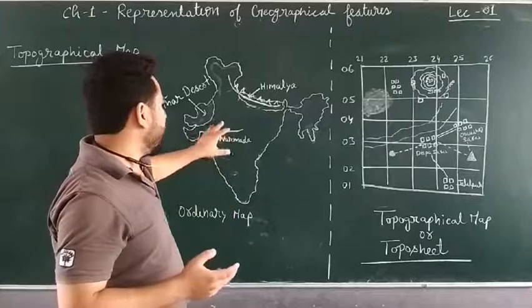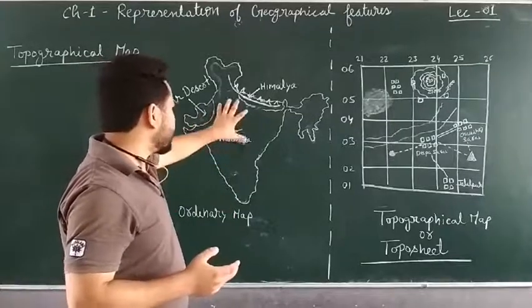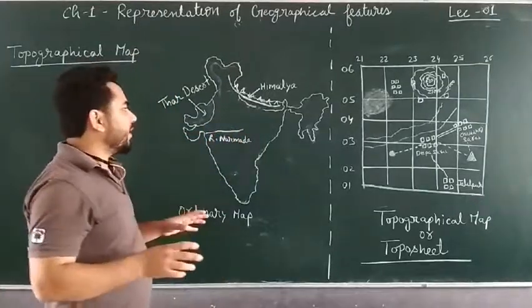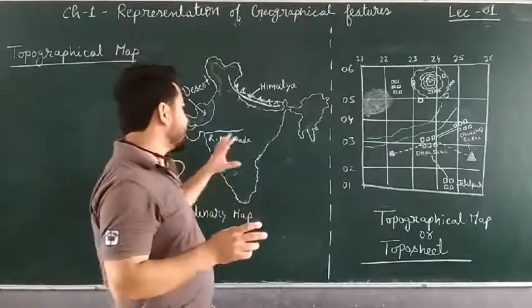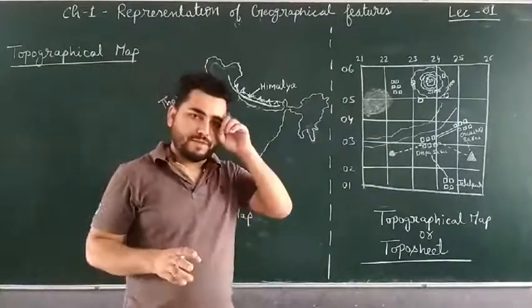Suppose I draw mountains here, I draw desert here, and all such things on this small area, then what will happen? All things will get accumulated, and these things will occupy the entire space, and we will not be able to understand anything, right?